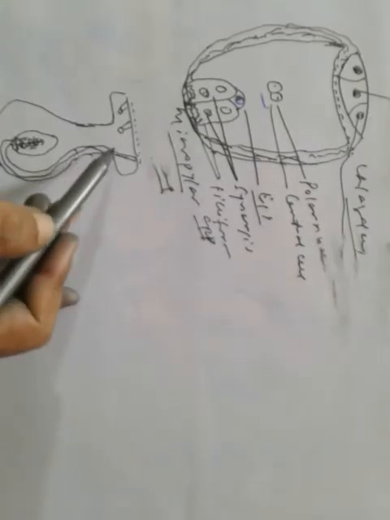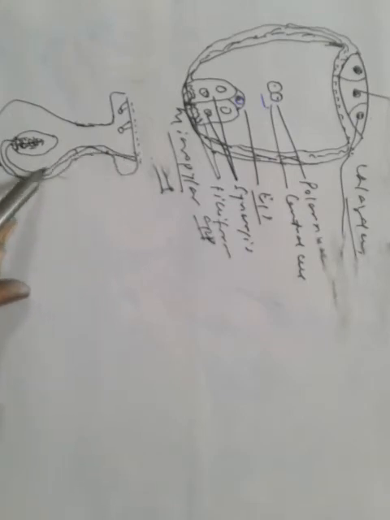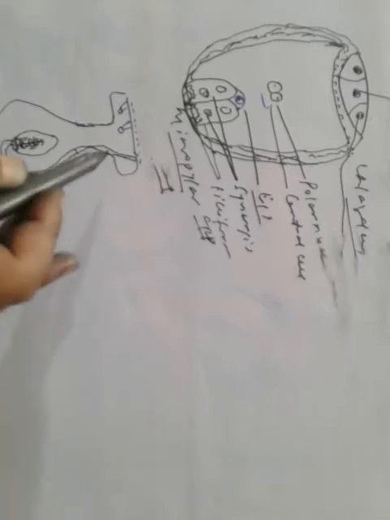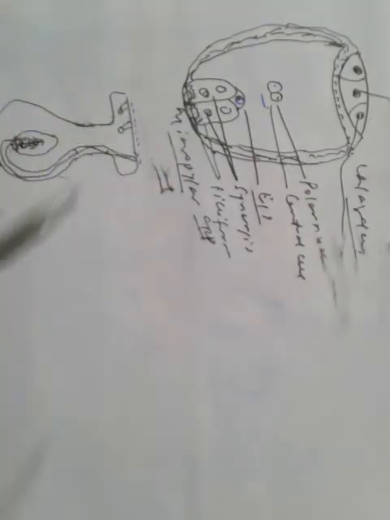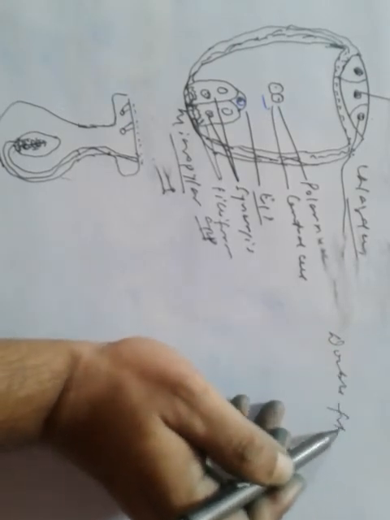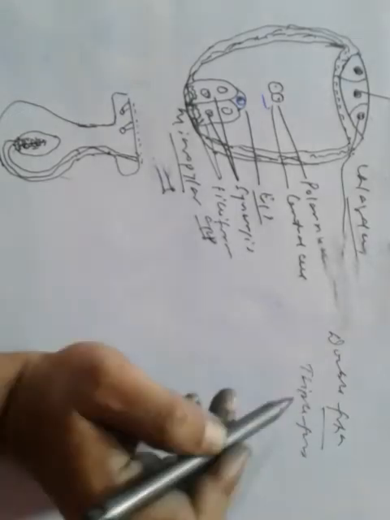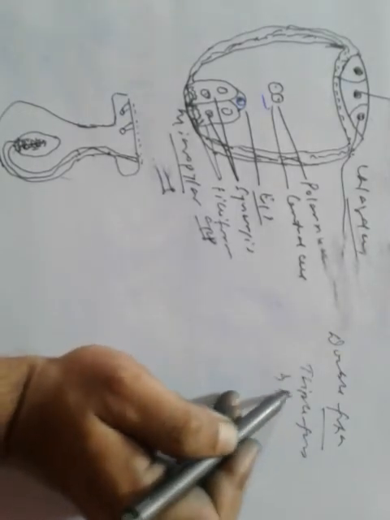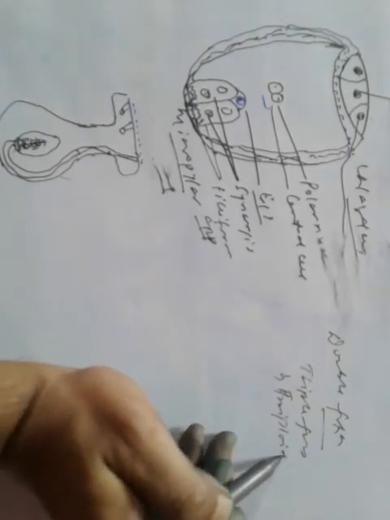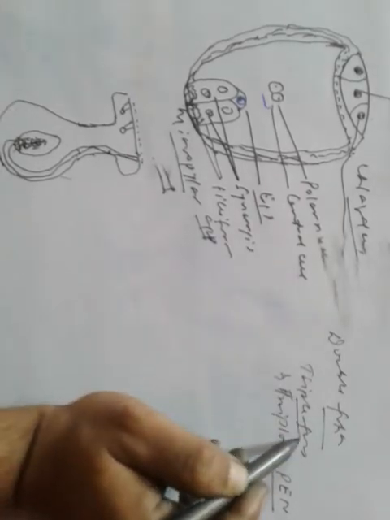So the pollen grains carried by wind, water, etc., reach the stigma, develop a pollen tube, enter the embryo sac, and two male gametes are discharged. Now let us know about double fertilization, triple fusion and the triploid primary endosperm nucleus.